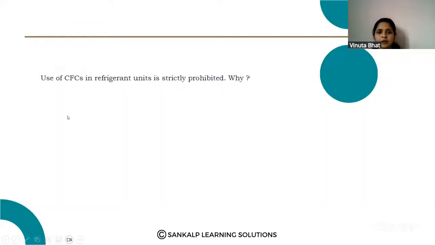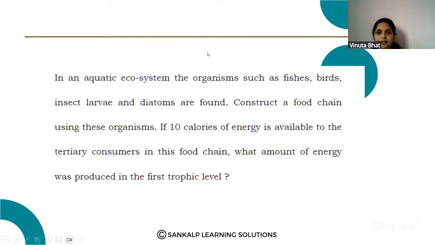Next question. Use of CFCs in refrigerant units is strictly prohibited. Why? Because CFCs cause ozone depletion. That is responsible for the ozone depletion. So the CFC in the refrigerator is strictly prohibited. So that is also a very important question.